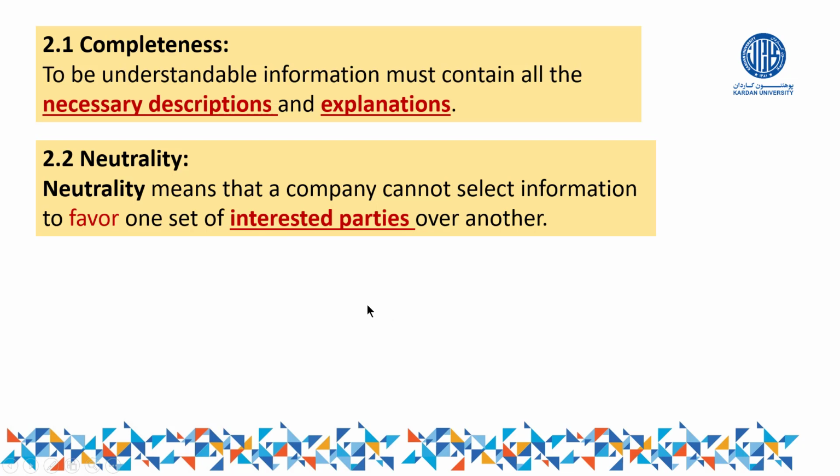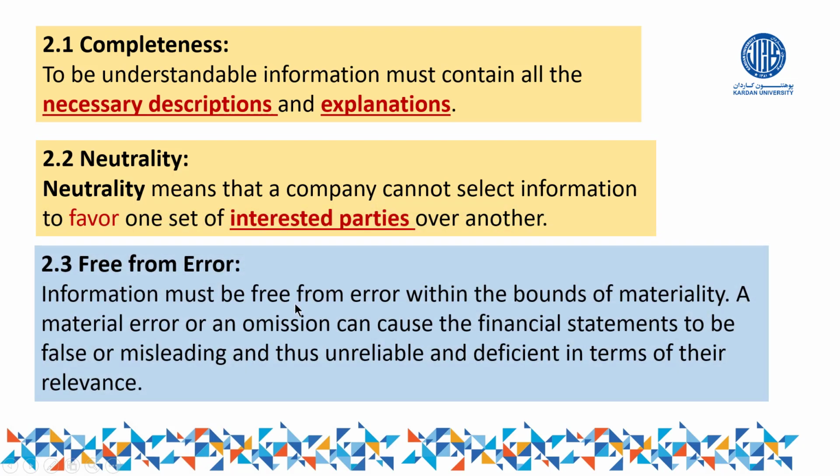For example, you may have interest to make the owner of the business happy, but you may not provide such information in the book of account, which may not be in the interest of the customers, the public, the creditors and so on. So the information which you provide in the book of account should be neutral. It should not be in the interest of one party. It should be in the interest of everyone.